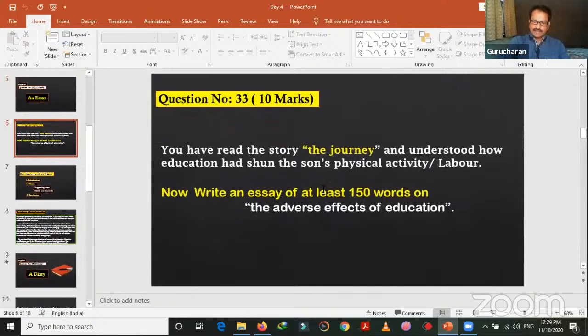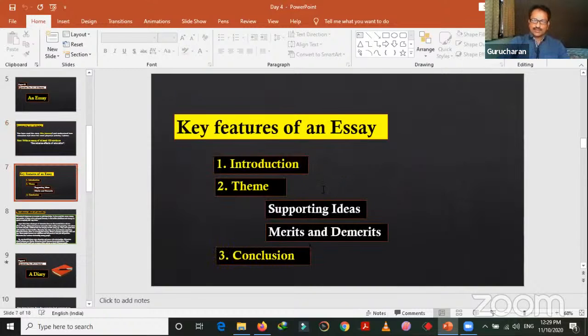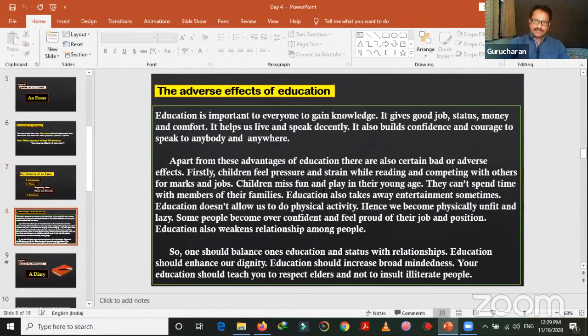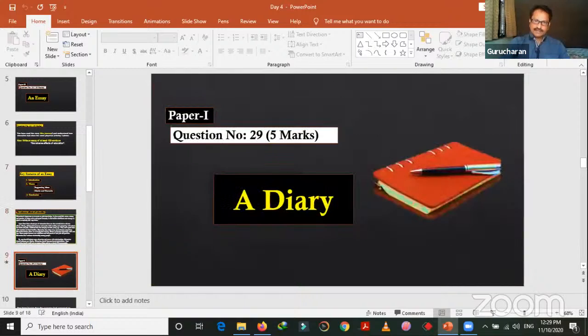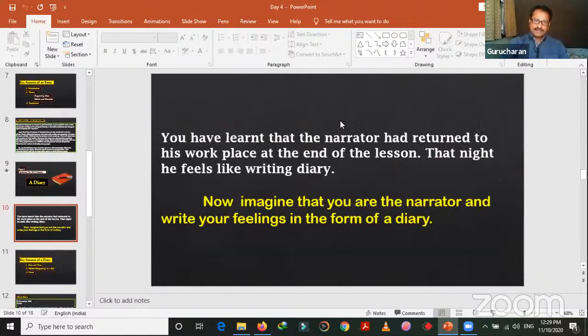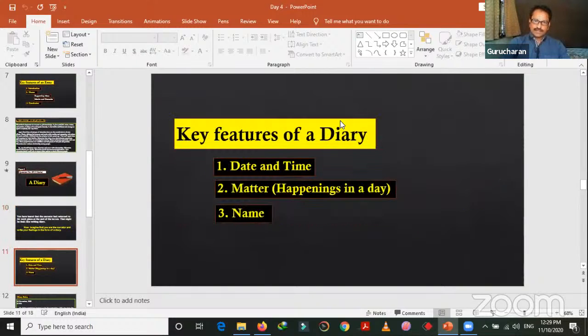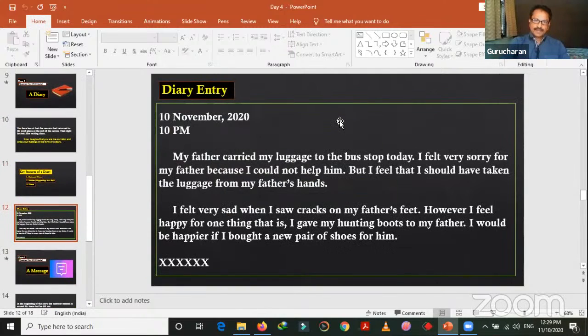So questions will be like this. This is one example for you. And at least 100 to 150 words. An essay model I have given you here. And then we talked about a diary, how to make a diary entry. This is question number 5 in paper 1. It carries 5 marks. And how will the question be here? And what are the features of a diary? And a model, an example of the diary entry.